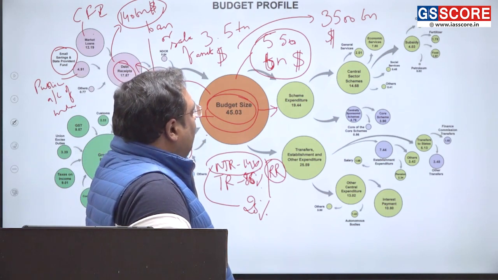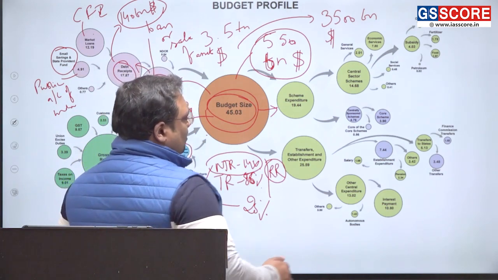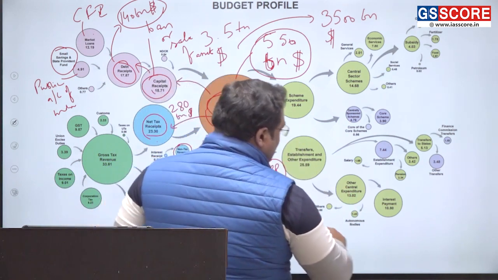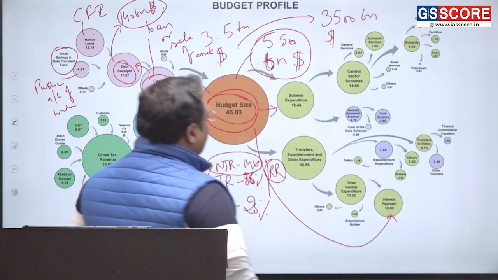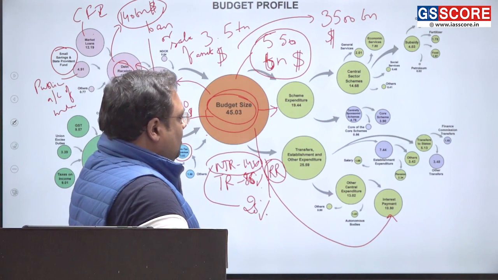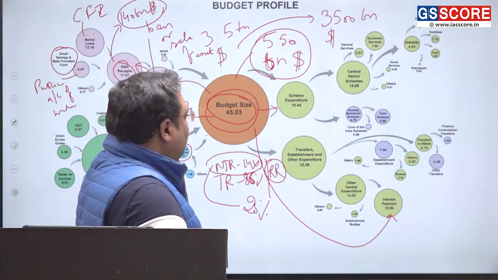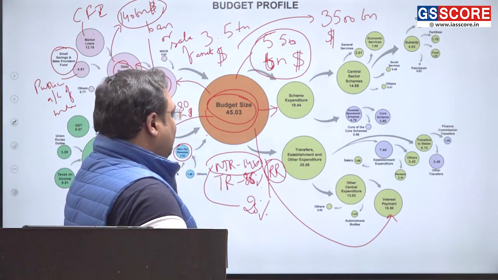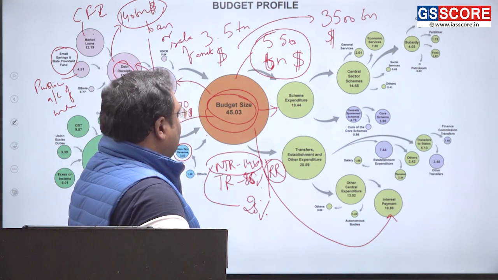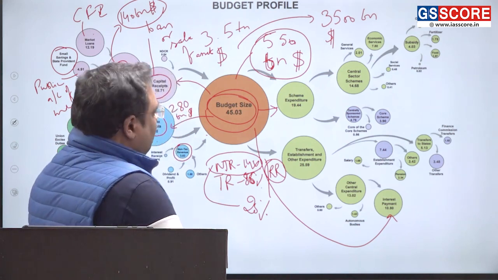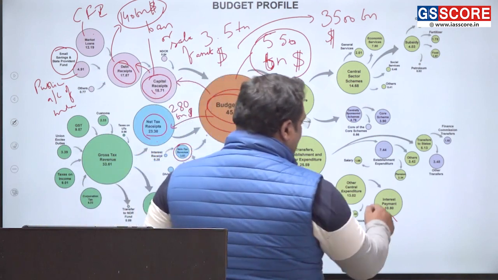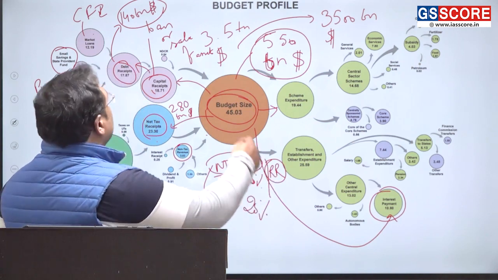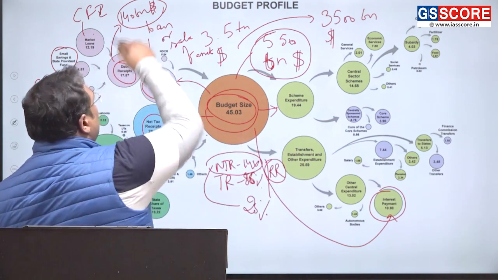So one of the big amounts is going for interest payment. Okay. If we take the overall gross budget, then interest payment is about 10.80 lakh crore. Okay. So from the overall expenditure, the interest payment is about 23% or 24% perhaps, almost 11 lakh crore rupees out of 45 lakh crore. Roughly 24%, 23% is our interest payment. And why we have to pay so much interest? Because our loans are huge.